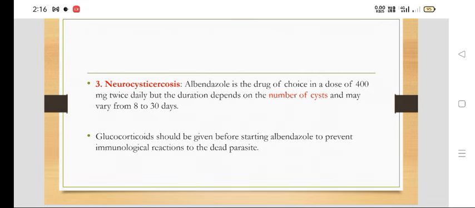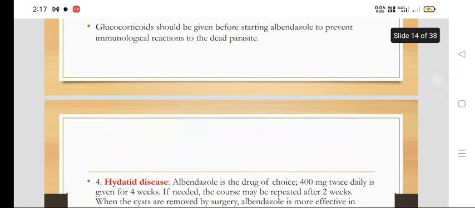Glucocorticoids should be given before starting albendazole to prevent immunological reactions to the dead parasites. The dead parasites can release toxins that may lead to such reactions, so glucocorticoids are given to prevent them.